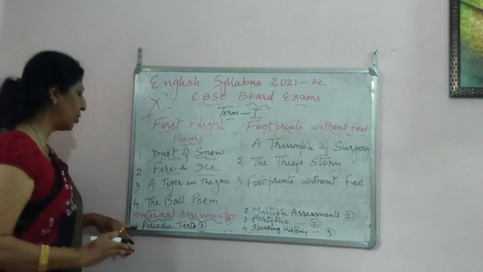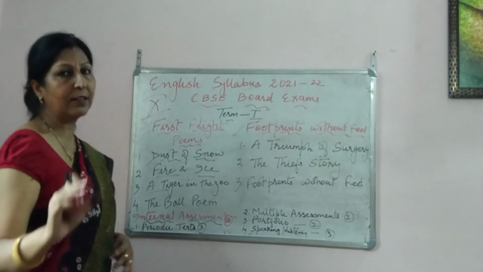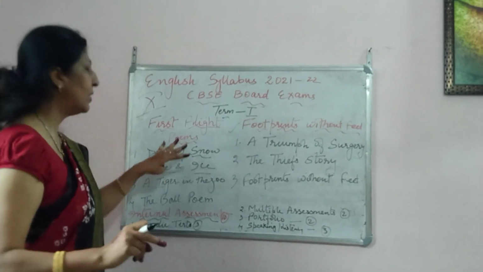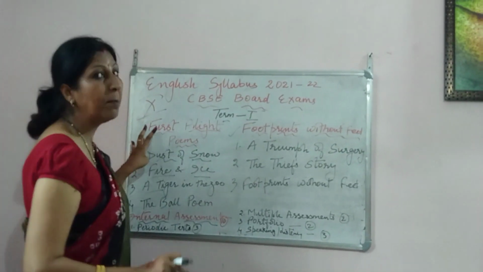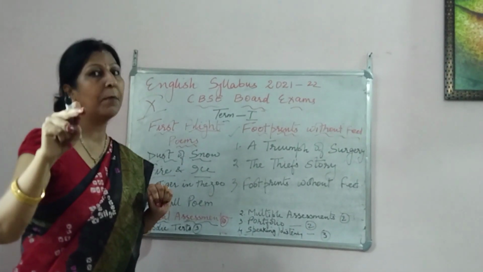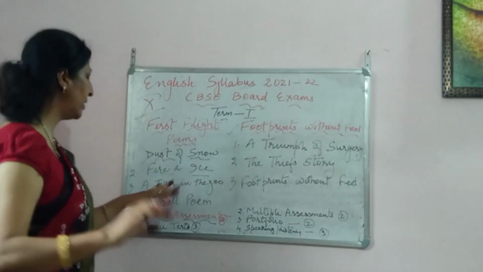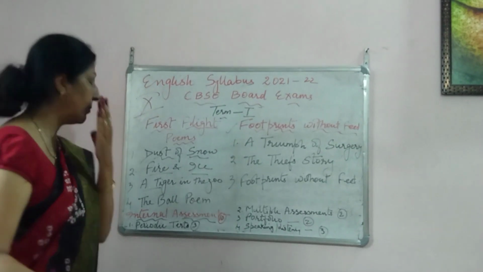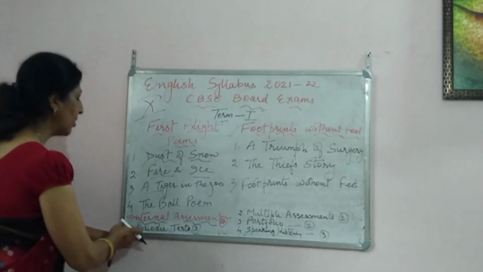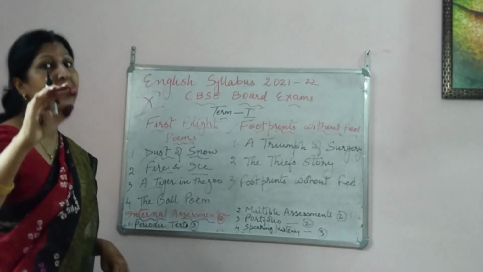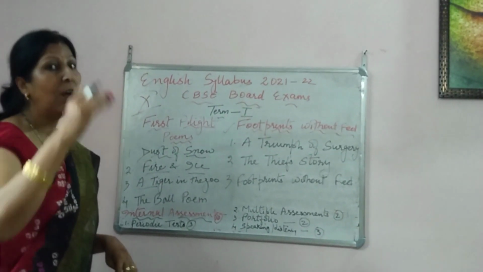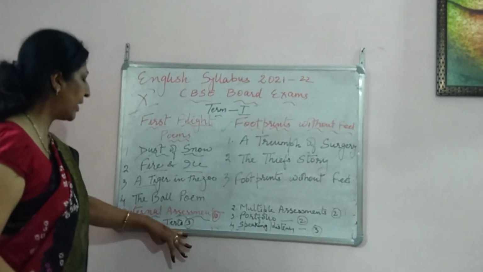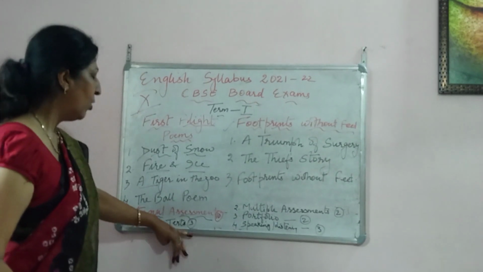Now let us come to internal assessment, which is for 10 marks. Here you know literature is of 20 marks, 10 marks reading and 10 marks writing and grammar. So 40 is over, up till here we have finished 40. Now internal assessment, which is for 10 marks, will comprise the periodic tests, the unit tests which keep taking place in your schools. For that, 3 marks.